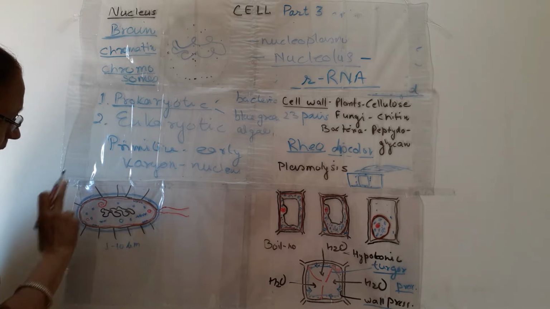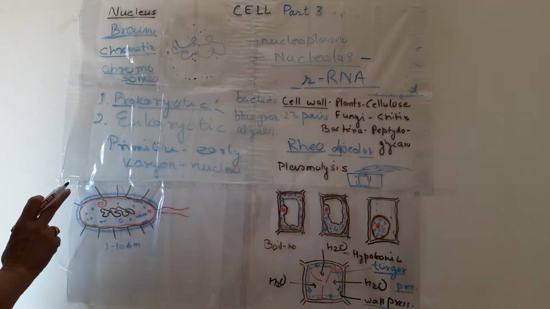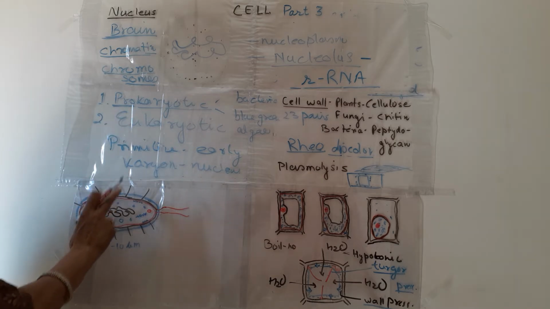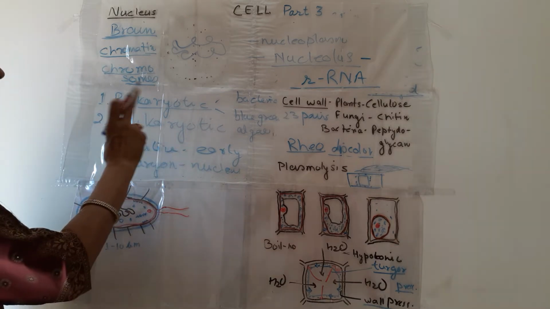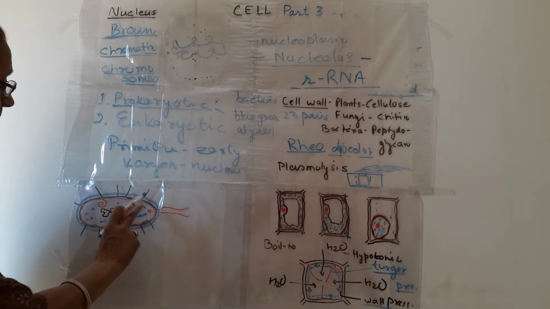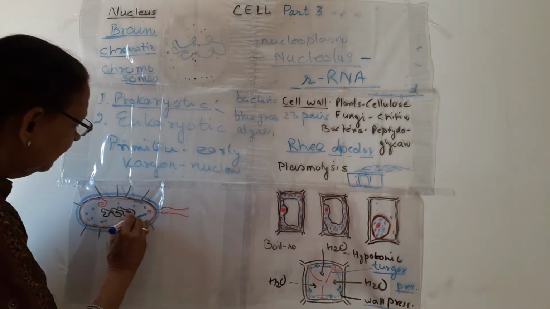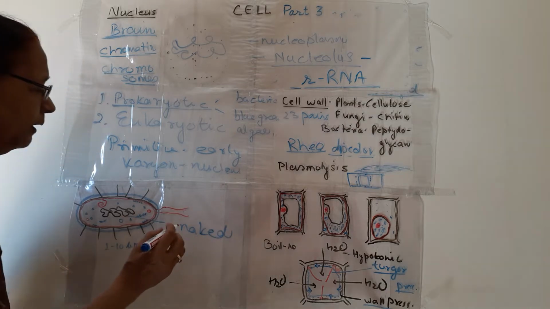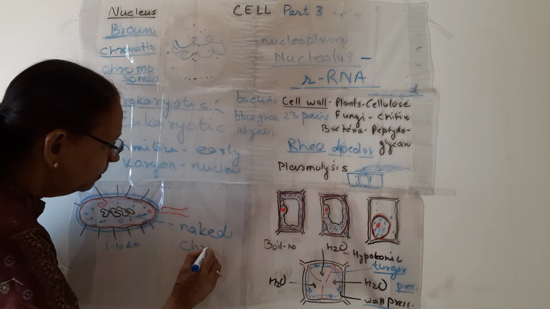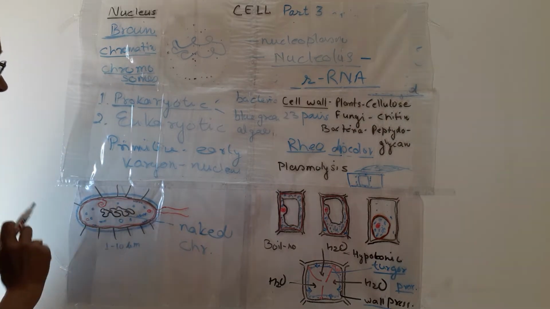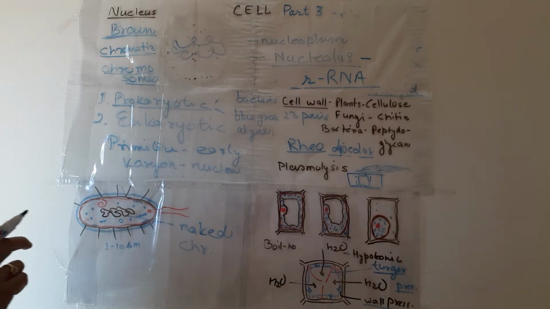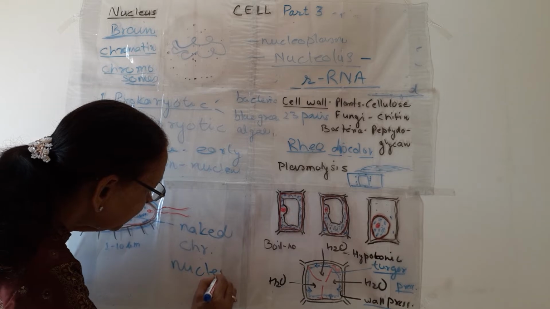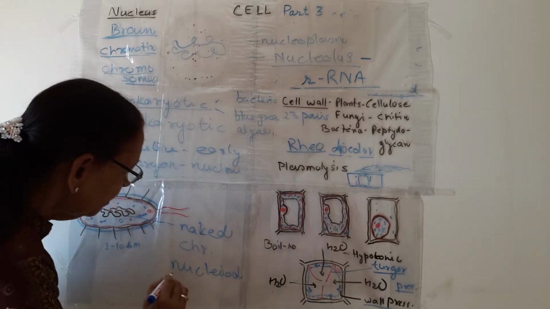This is the structure of a bacterial cell. So this is the nucleus, which is devoid of a nuclear envelope. It is known as a naked chromosome, without any covering. This naked chromosome is present inside the cytoplasm, and the term nucleoid is given to it.